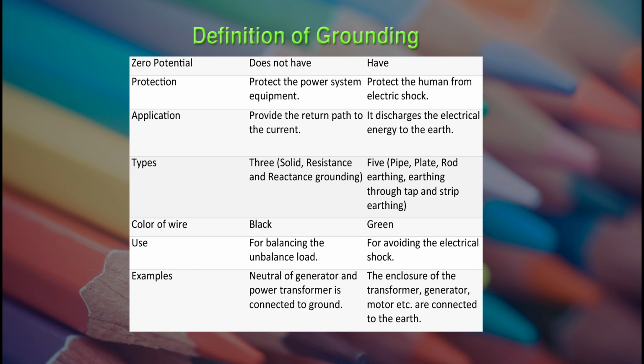If we are talking about the color of the wire, for grounding it is black and for earthing it is green. Grounding is used for balancing the unbalanced load. Earthing is used to avoid electric shock. An example of grounding is the neutral of the generator and power transformer being connected to the ground. In case of earthing, the enclosure of the transformer, generator, motor, etc. are connected to the earth.